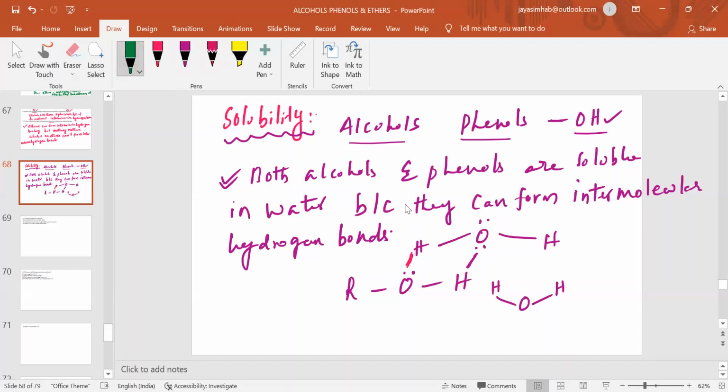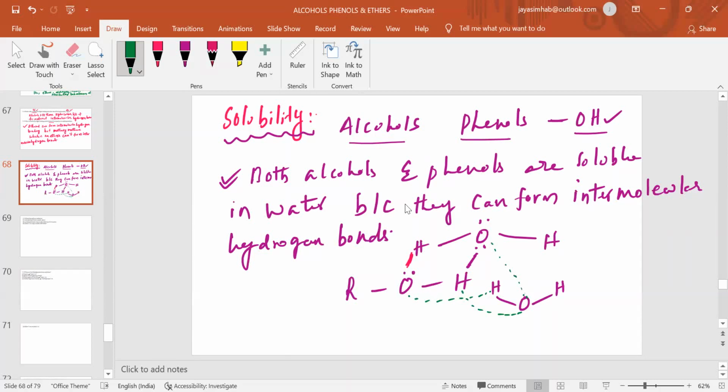This oxygen will form an intermolecular hydrogen bond with this one, and this hydrogen will form an intermolecular bond with this one. Anyhow, intermolecular hydrogen bonding will be there between water molecules.